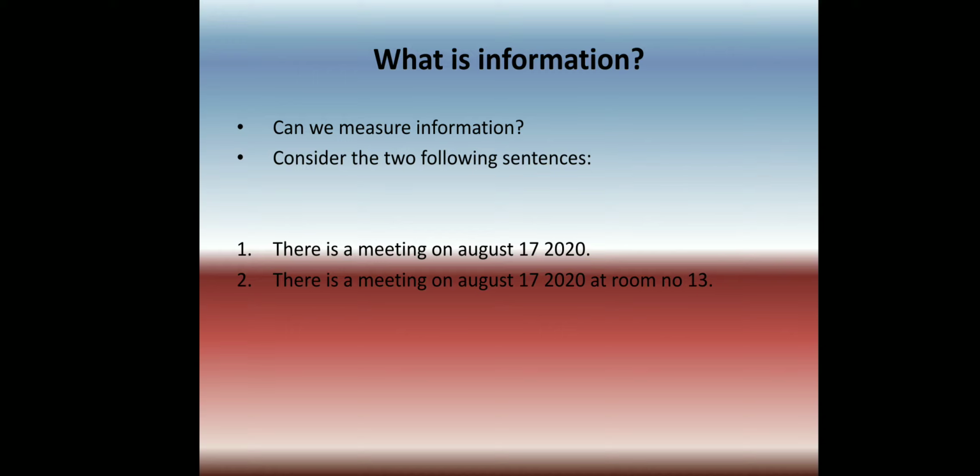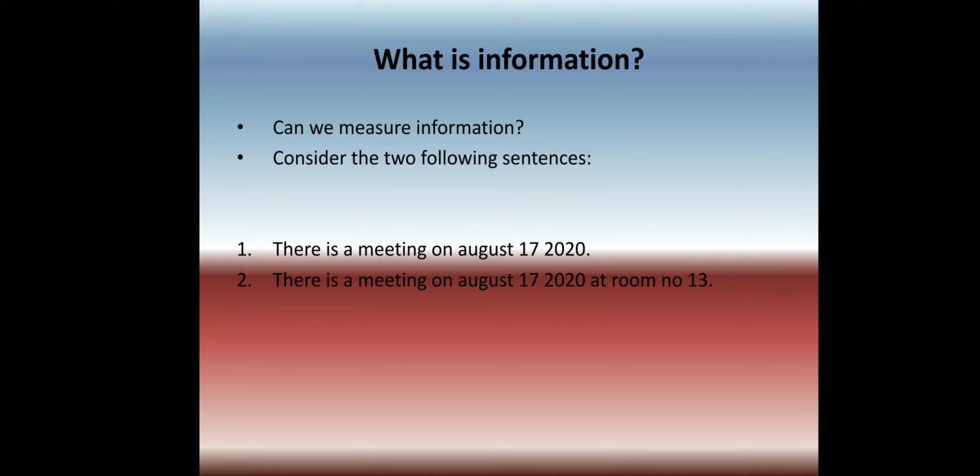So the first thing we need to know is, can we measure information? Yes, of course we can measure information. Then our next question is how we can measure information. To understand that concept easily, we are considering two sentences. One is, there is a meeting on August 17, 2020. Another one is, there is a meeting on August 17, 2020 at room number 13.